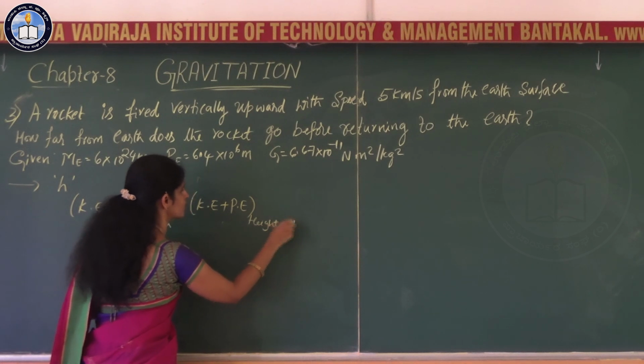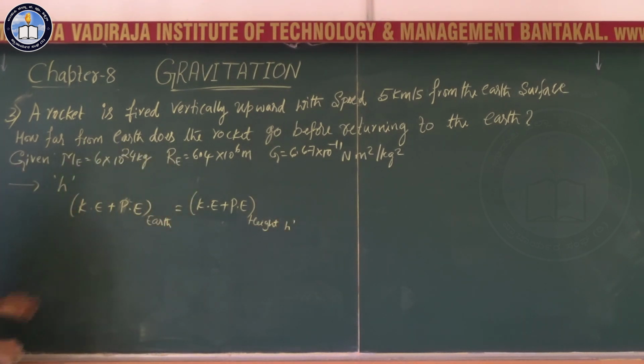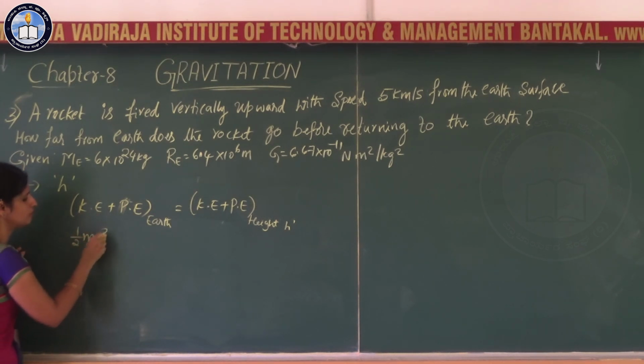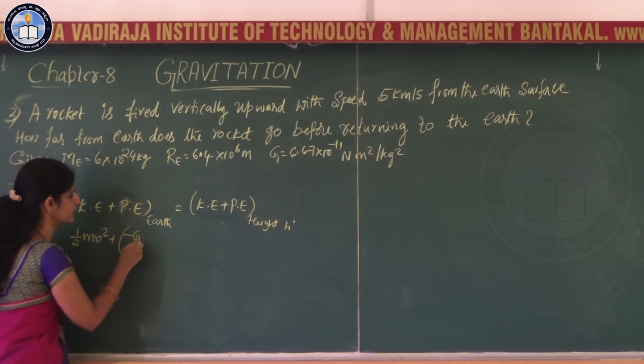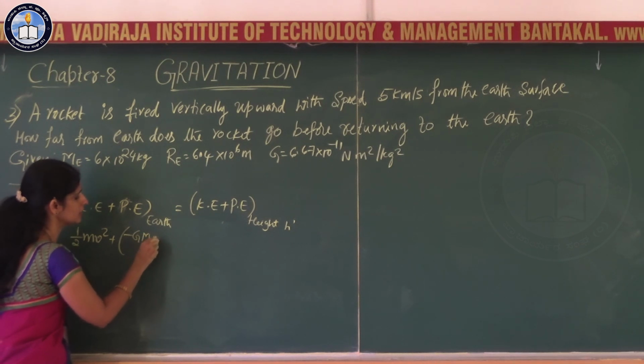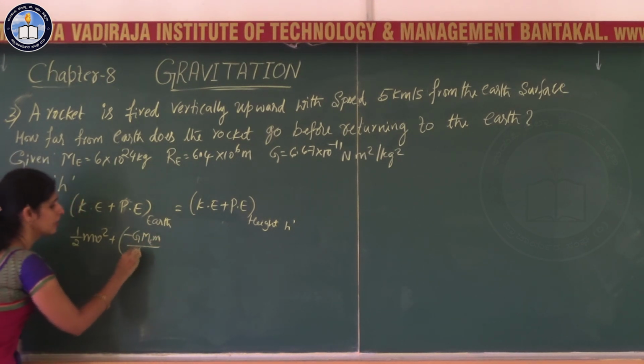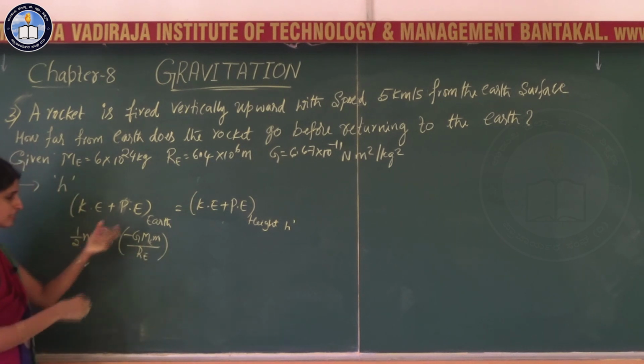The kinetic energy at the surface of earth is half m v square of the rocket, and the potential energy is minus G m_E m divided by Re, since it is on the surface of the earth.